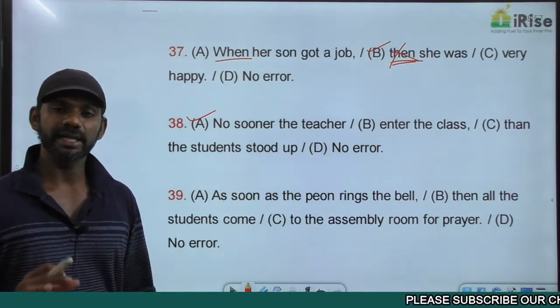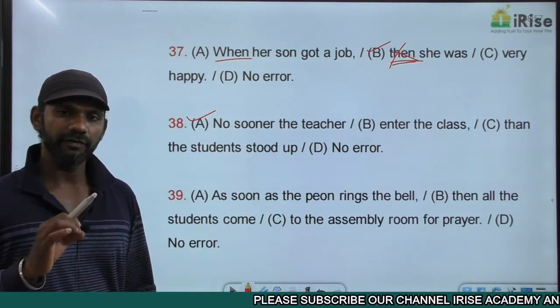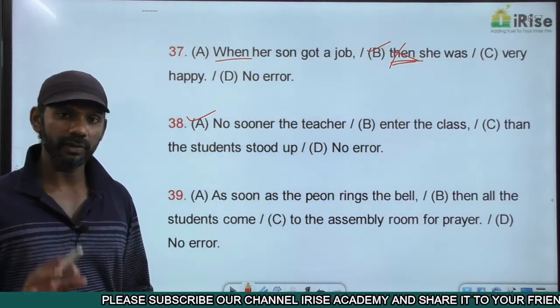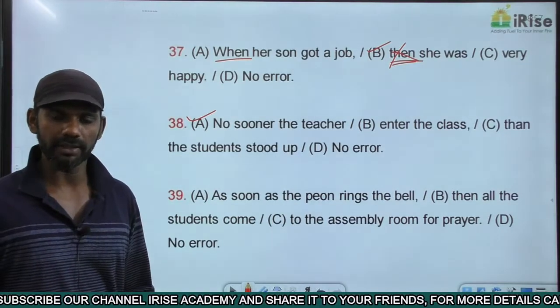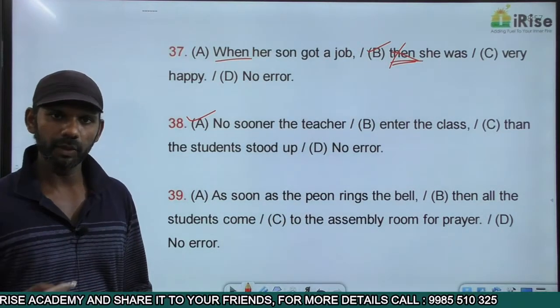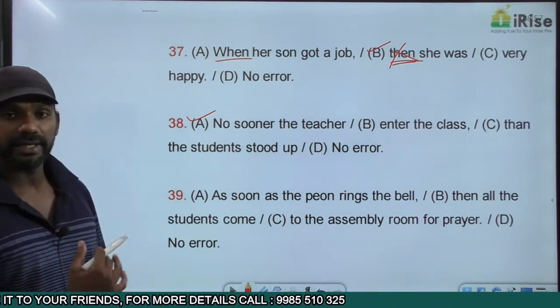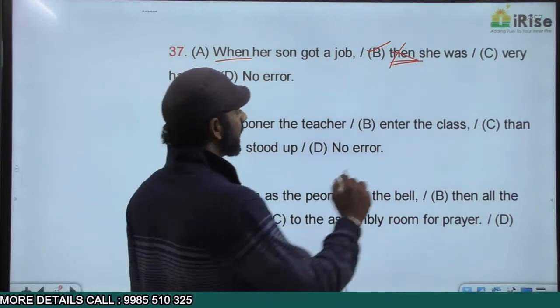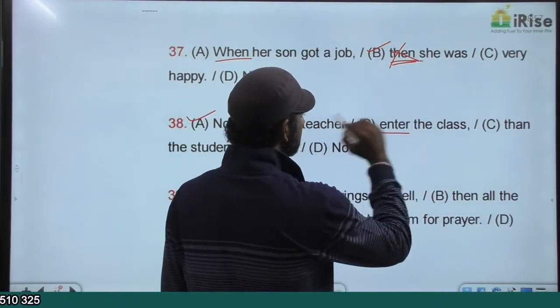If had is there, the verb must be in the third form, past participle form. No sooner did subject V1 plural. If did is there, the verb must be in the V1 form, V1 plural. It's always did plus V1 plural. No sooner teacher enter the class. The verb in this sentence is enter.